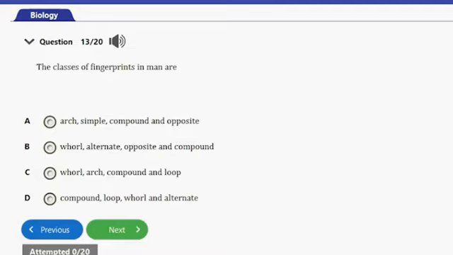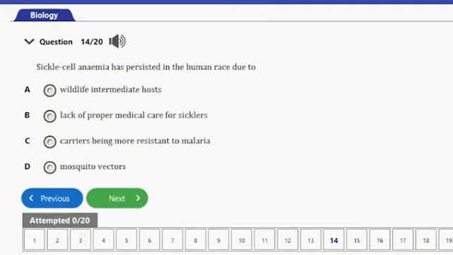Question number 13 here, it says, the classes of fingerprints in man are A, arc, simple, compound, and opposite. B, wall, alternate, opposite, and compound. C, wall, arc, compound, and loop. D, compound, loop, wall, and alternate. So guys, the answer to this question is option C here, wall, arc, compound, and loop. So that's it for that question. Let's consider the next question.